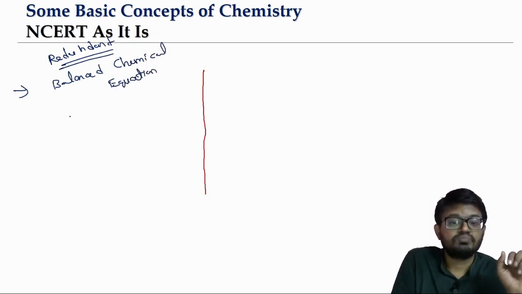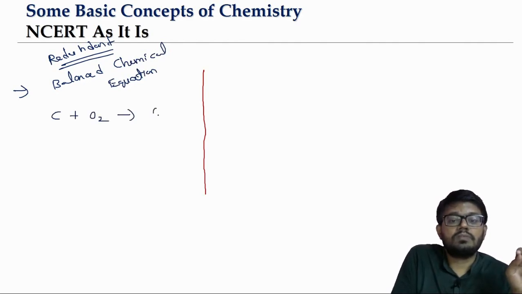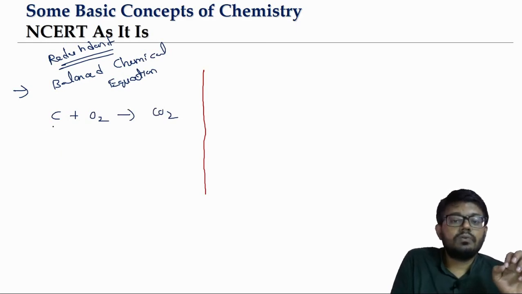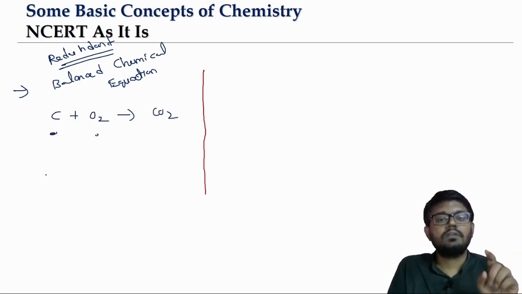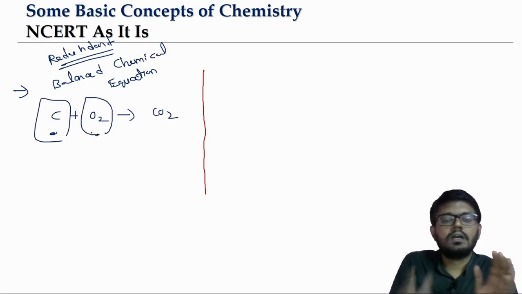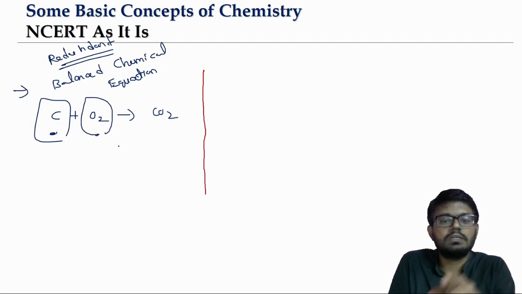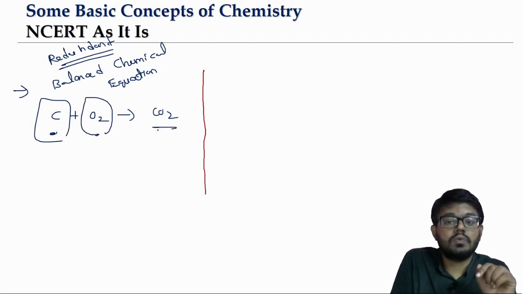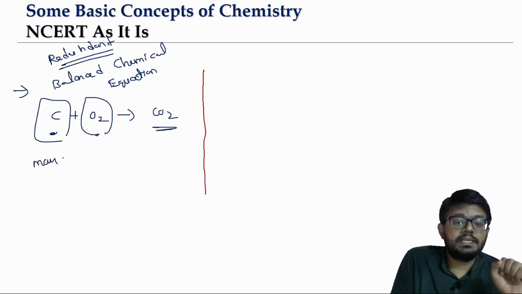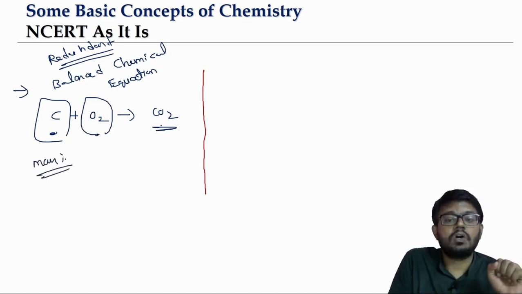Think about it. If we say that carbon is combining with oxygen to give us what? Carbon dioxide. So we know that the combining proportion will always be fixed. With one carbon atom, two oxygen atoms are combining to give us carbon dioxide, which means the mass percentage in which they will be present in the compound will always remain the same.